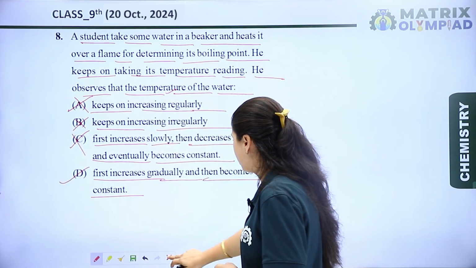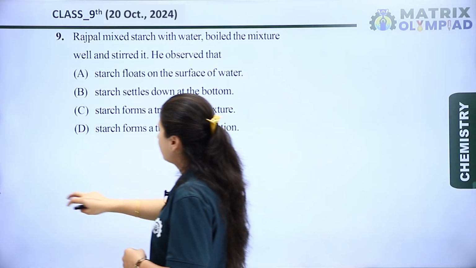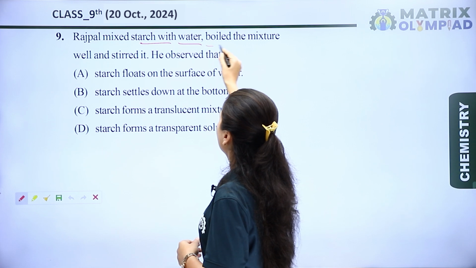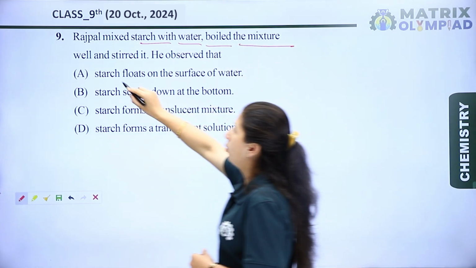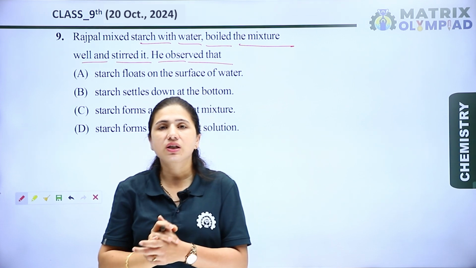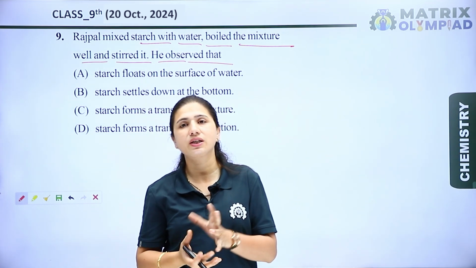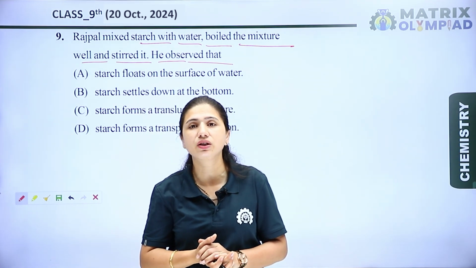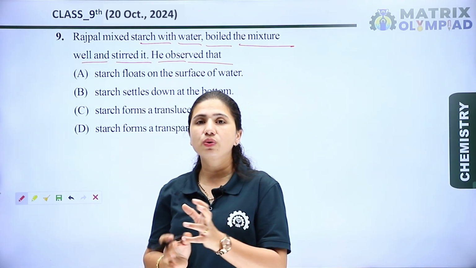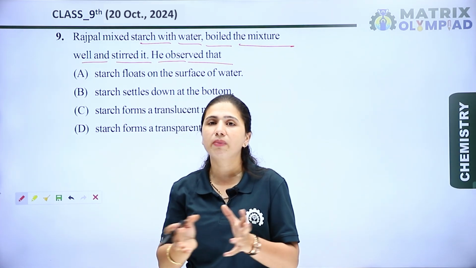Now let's see the next question. The next question is, Rajpal mixed starch with water, boiled the mixture well and stirred it. He observed that... Firstly, if we discuss the starch, starch is a polysaccharide, which is made up of different glucose units. Means in the starch molecule, the glucose units are monosaccharide units which combine with each other